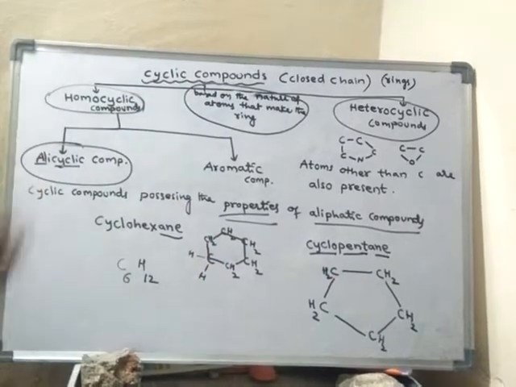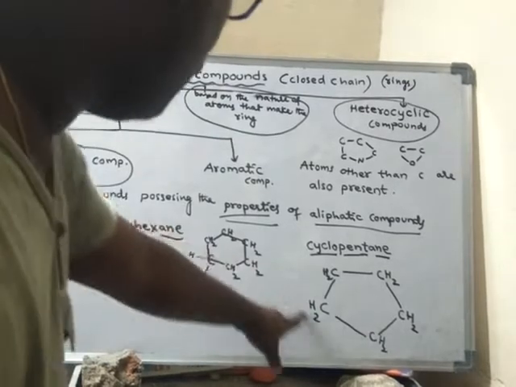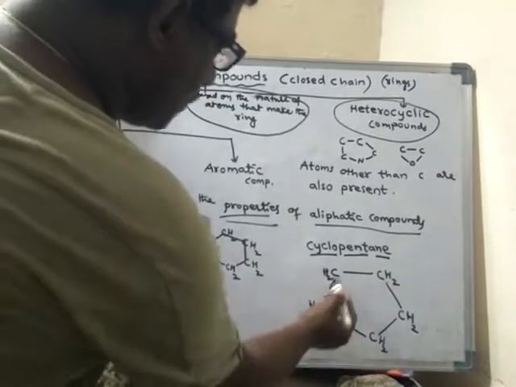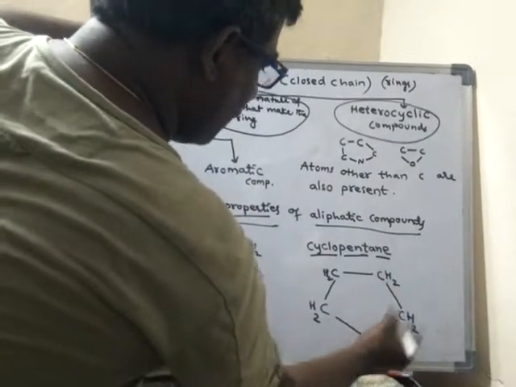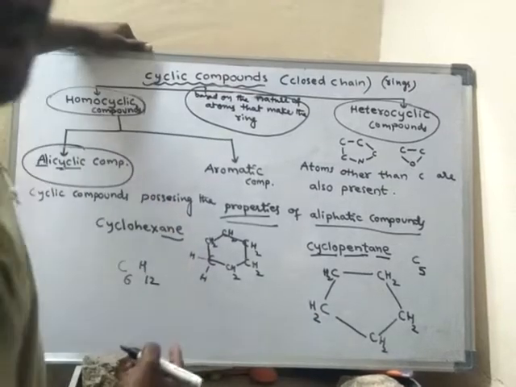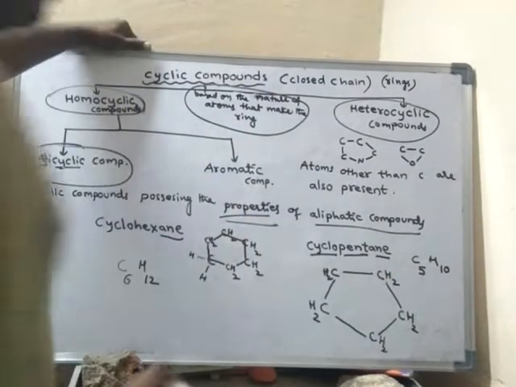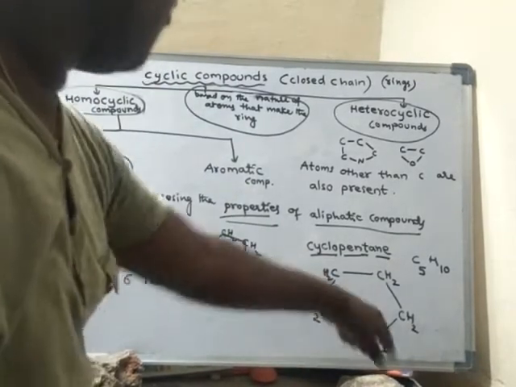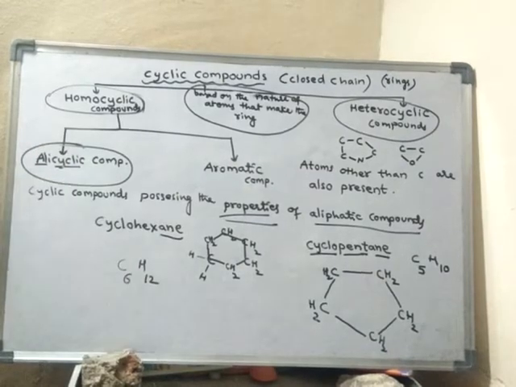This is the structural formula of cyclopentane. For the molecular formula, there are 5 carbons, each carrying 2 hydrogens, so altogether 10 hydrogens: C5H10. This is an example of alicyclic compounds.